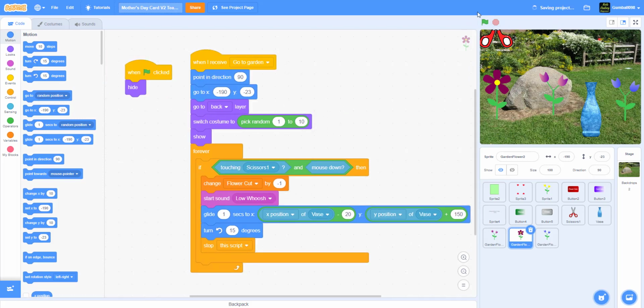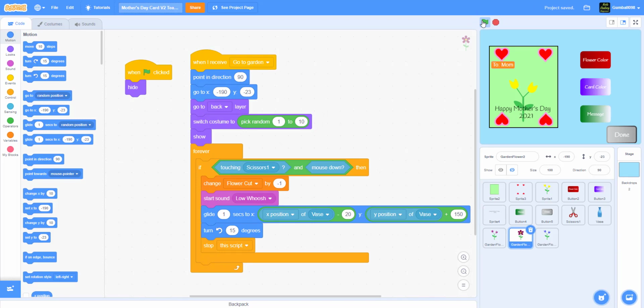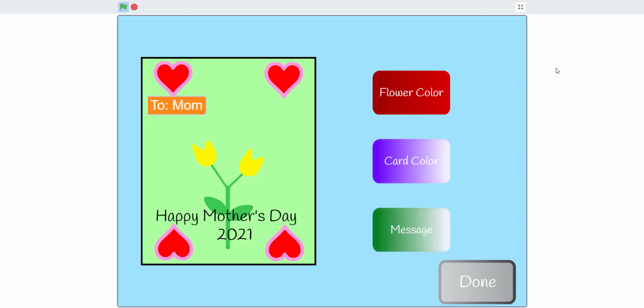The Mother's Day card. So I'm gonna try to design my card. So flower color, I really like this one I made, and then card color. My favorite color is blue, but of these I think red is my second, so I'm gonna take red.